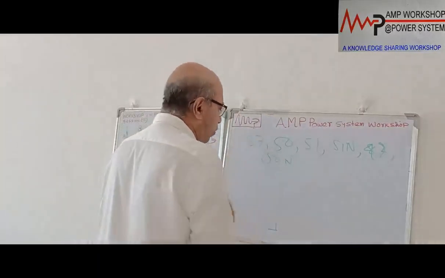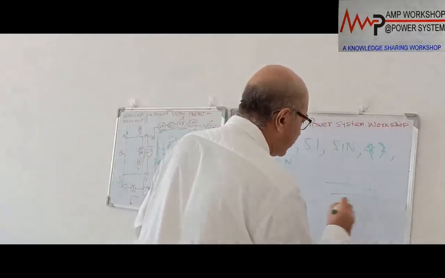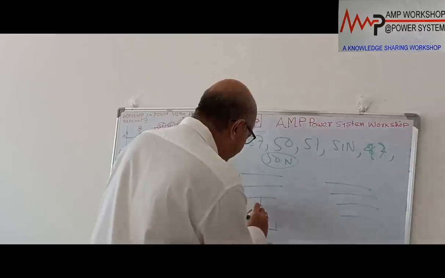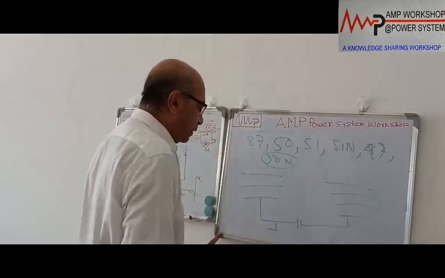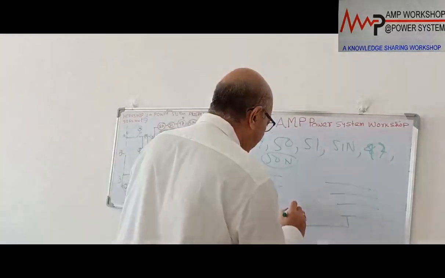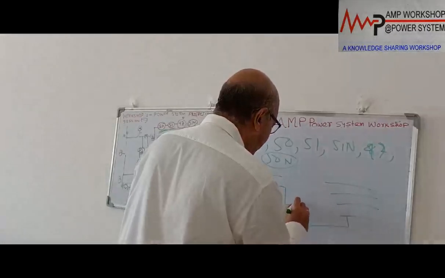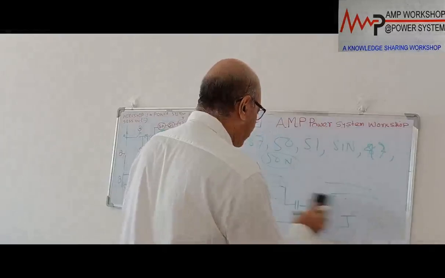Now 87, we have already discussed. This is the transmission line, three lines. You can say this way, and from here the capacitor bank is connected in parallel, right? This way the capacitor bank is connected. I am showing one phase. If we draw three phases, then another phase will be here. This is another phase, okay? And the third phase will be here.